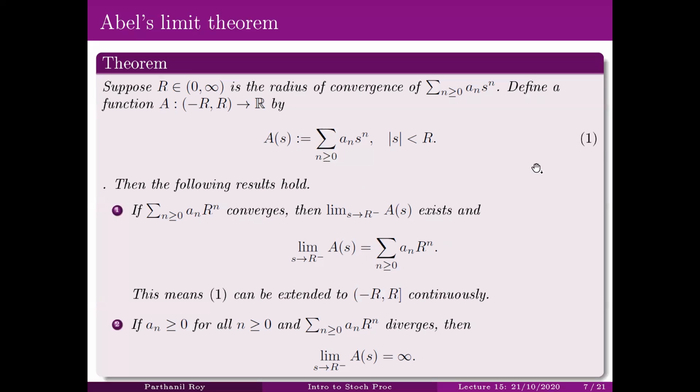So in particular, this means that this function defined by this series can be extended to this semi-open interval (-R, R].